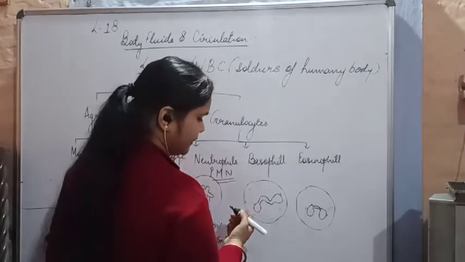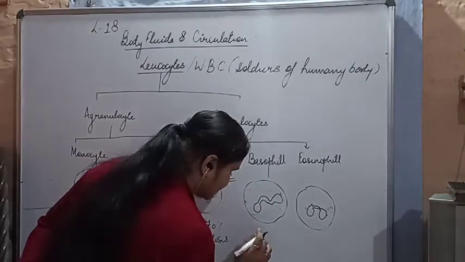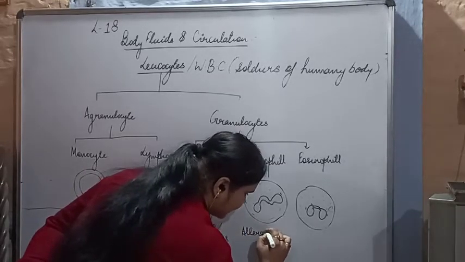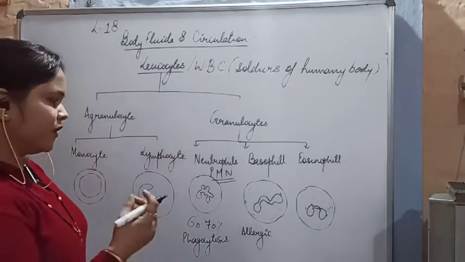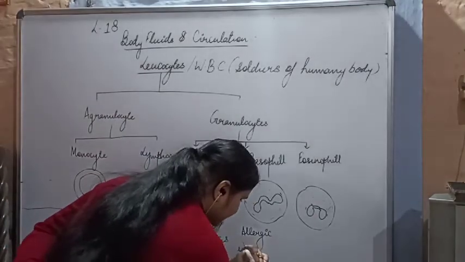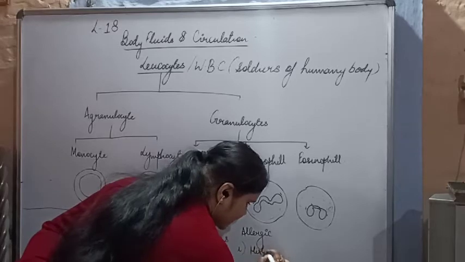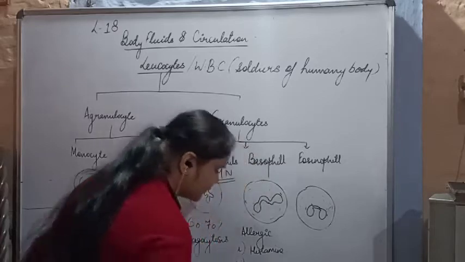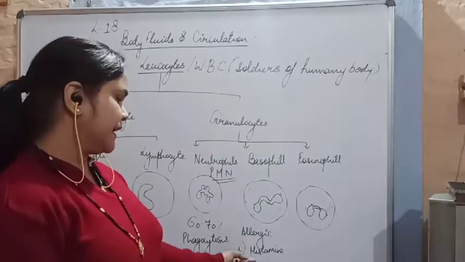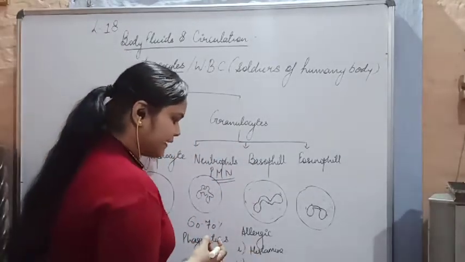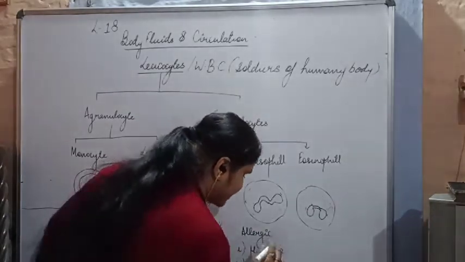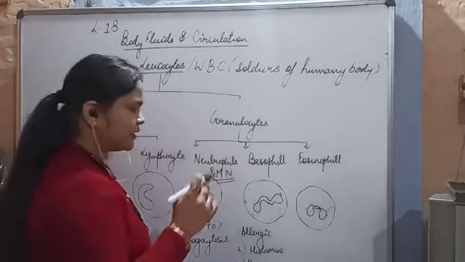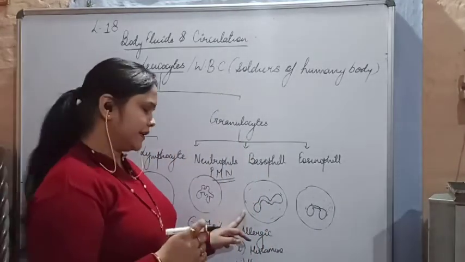Then later we have got the basophil. Basophil basically helps us in allergic conditions. Whenever we have some kind of allergy, the work of the basophil is to release certain substances like histamine. Histamine is the major allergic substance. Whenever we face allergy like sneezing and coughing, that is due to the histamine. And one more substance is released, that is heparin. Heparin and histamine are released basically by the basophil during allergy.